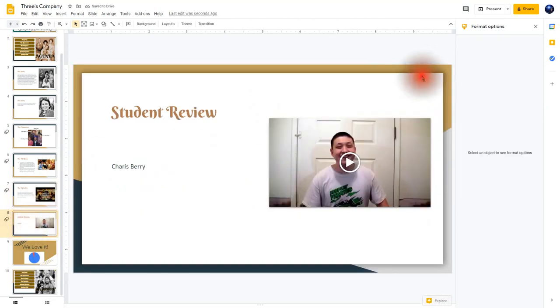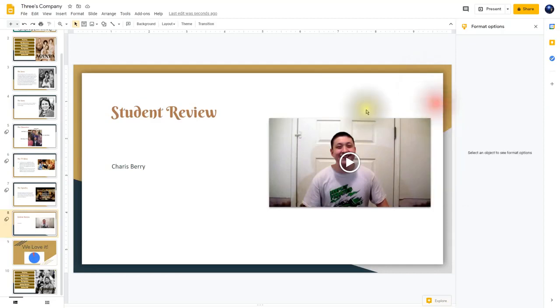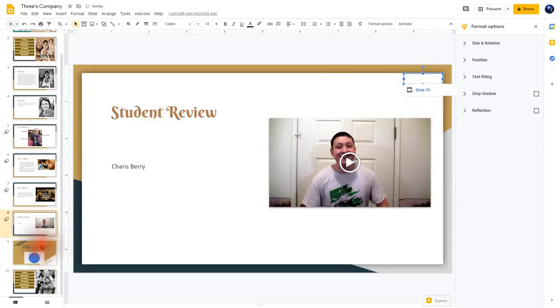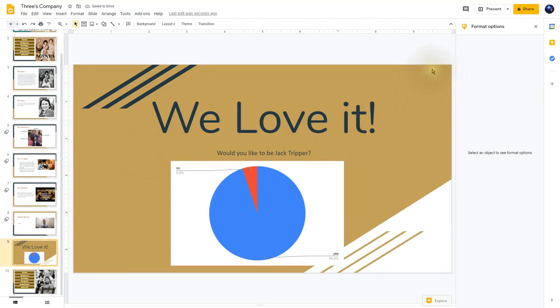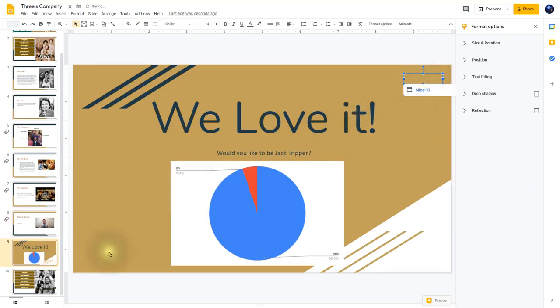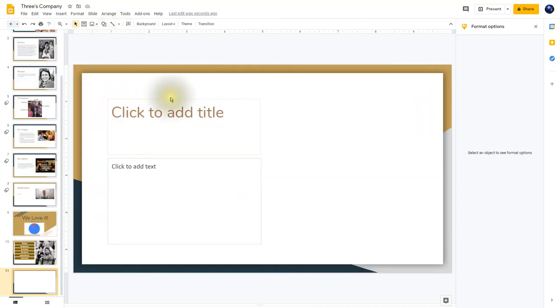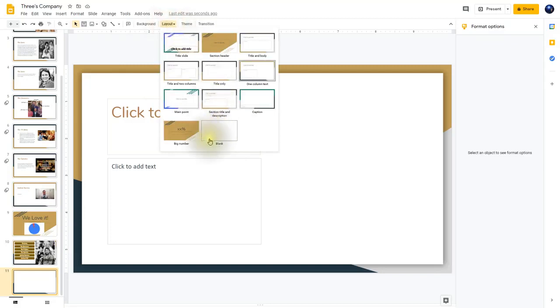7th slide. Up in this corner, just right click and select paste. Slide 8. Right click there and select paste. On the We Love It slide, right click up there and select paste. There you go. So now what we're going to do is we're going to put the very end slide there with that goodbye animation. So let's use the shortcut Control M. And we're going to change the layout here. So I'm going to go click on layout, and then we need to choose blank.